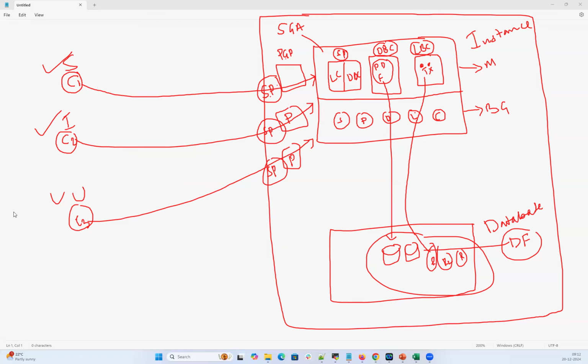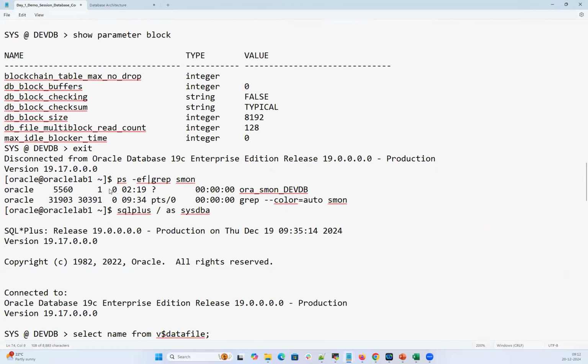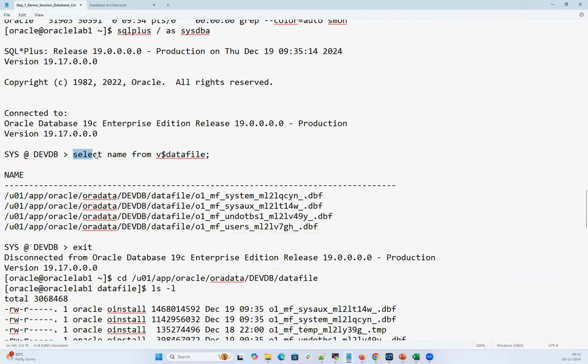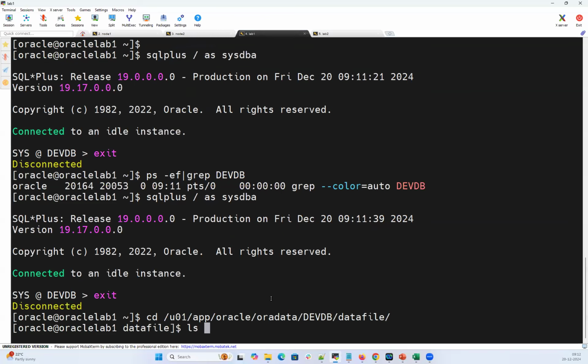So for example, my database is here. I showed it yesterday. I'll go to yesterday's log. So these are my data files here. Whatever I showed yesterday, select star from the data file view. This is your end user data here: system, sysaux, users, and undo. If I go to this location, exit, cd into that, ls -lf filter.